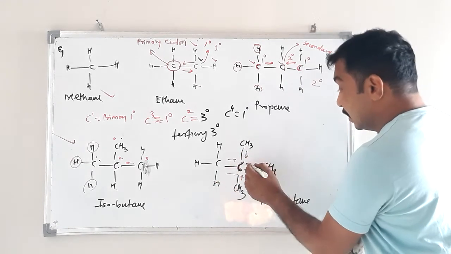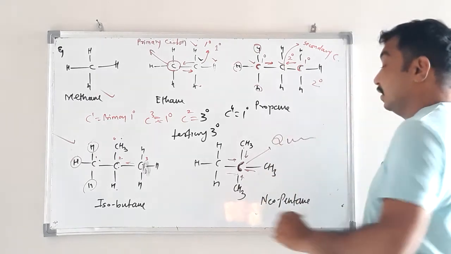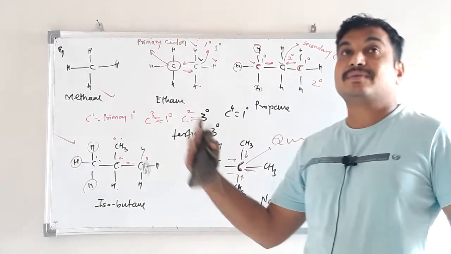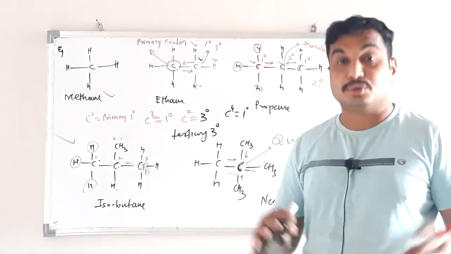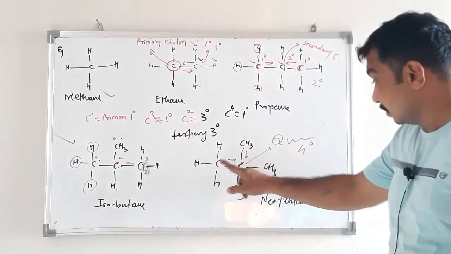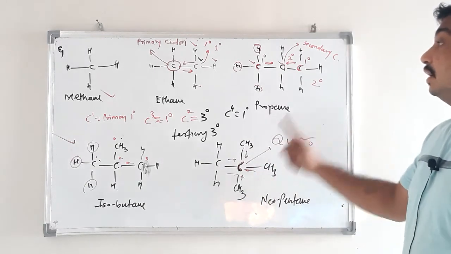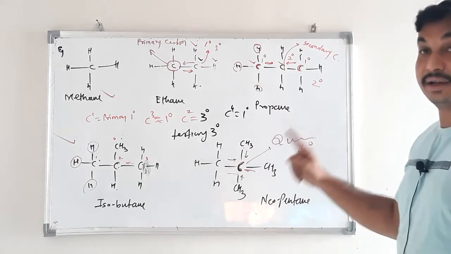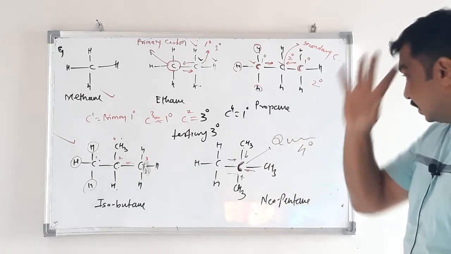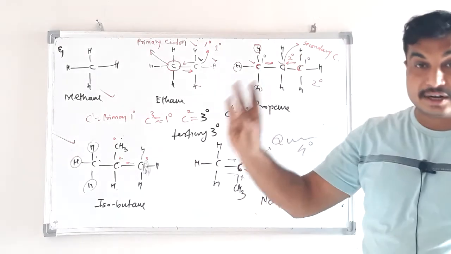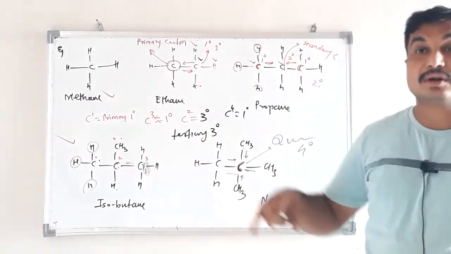See, this carbon is quaternary. Quaternary means the 4 valencies of carbon are satisfied by carbon only. So it is quaternary carbon, also called neo carbon. So: simple carbon, primary carbon, secondary carbon, tertiary carbon and quaternary carbon.